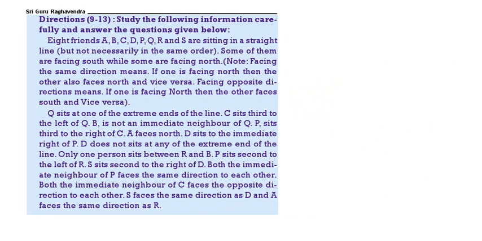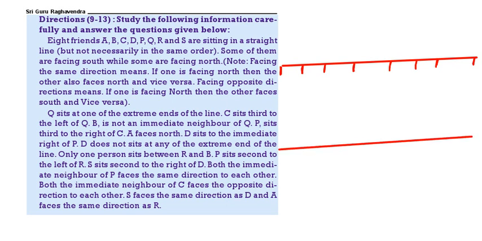Now there are totally 8 persons. So all of you draw one straight line and divide it into 8 parts: 1, 2, 3, 4, 5, 6, 7, 8. Similarly, draw one more straight line, because we are doing two possibilities: 1, 2, 3, 4, 5, 6, 7, 8. Now start the puzzle. Q is sitting at one extreme end. So we can take Q either here or here.